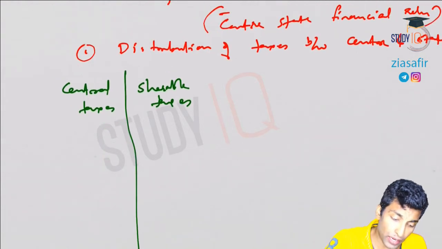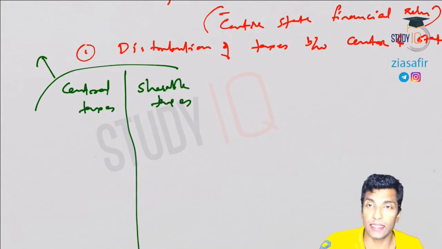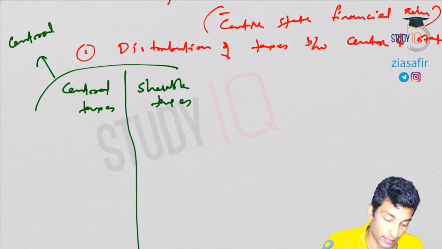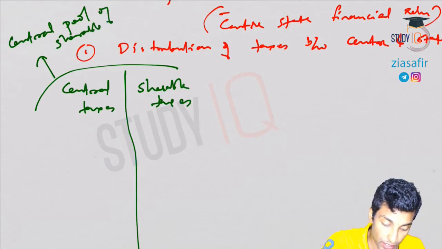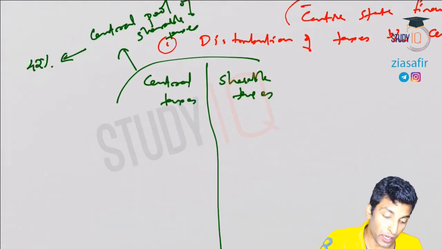Now, actually after the 80th constitutional amendment, these two have merged into the central pool of shareable taxes, and the 14th Finance Commission recommended that 42% of this will be given to states.